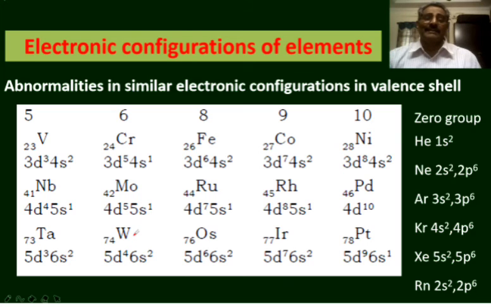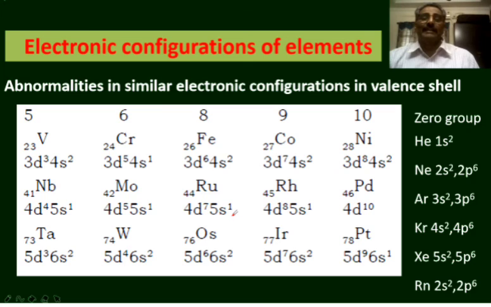But in tungsten, the sixth group element of the sixth period, the electronic configuration is 6s2 5d4. In chromium and molybdenum, the Aufbau principle is violated, but the Aufbau principle is not violated in the electronic configuration of tungsten.